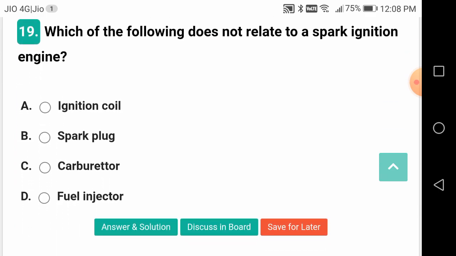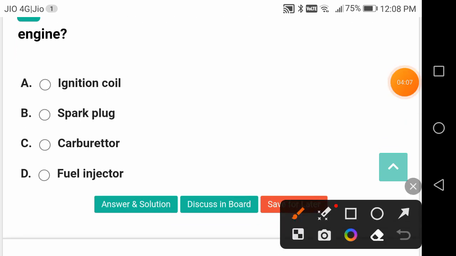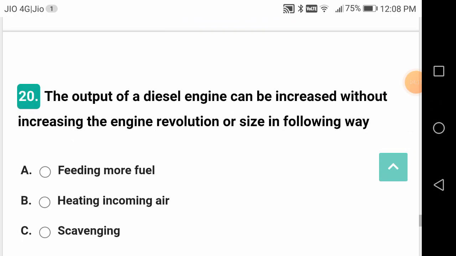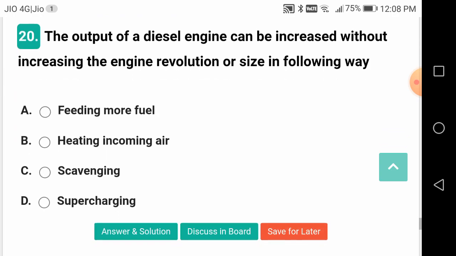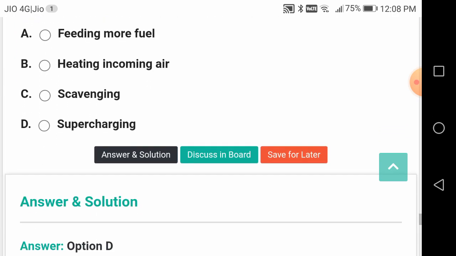Which of the following does not relate to spark ignition engine? Fuel injector. All others are present in spark ignition engine or petrol engine. The output of a diesel engine can be increased without increasing the engine revolution or size by way of what? Supercharging.